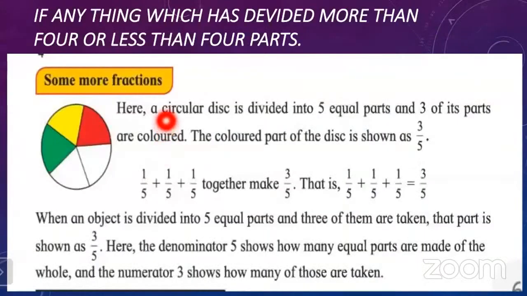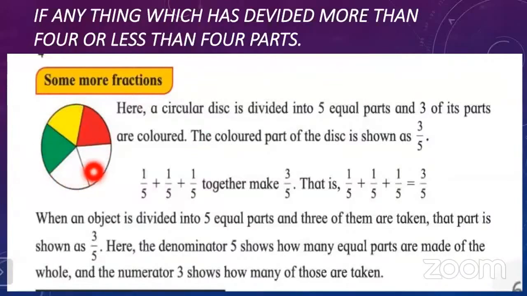Some more fractions. If anything is divided into more than 4 or less than 4 parts. Till now we have seen that if any object is divided into 4 equal parts. Now look at here, some more fractions. You can see here a circular disc is divided into 5 equal parts. You can see this circular disc is given here, which is divided into 5 equal parts.